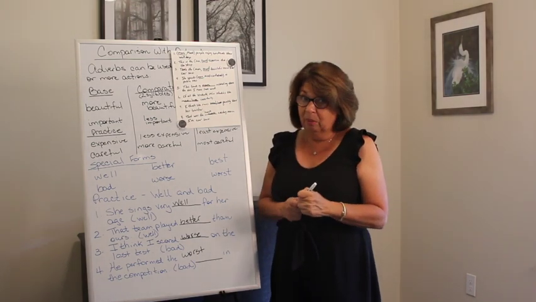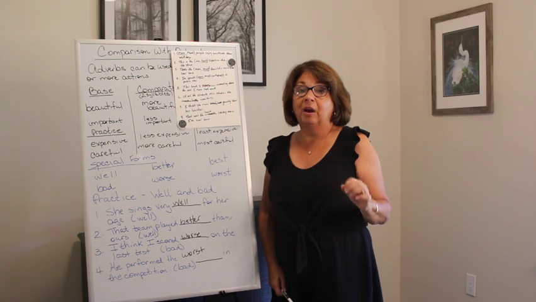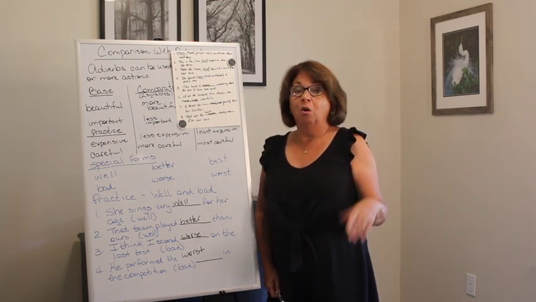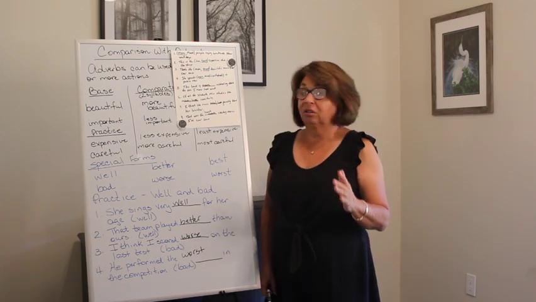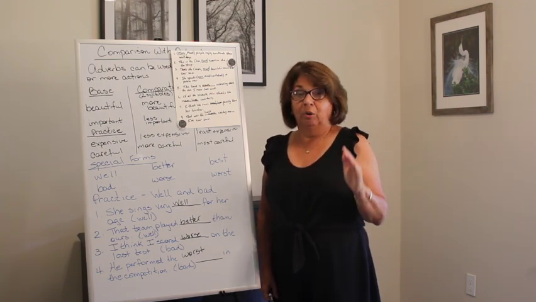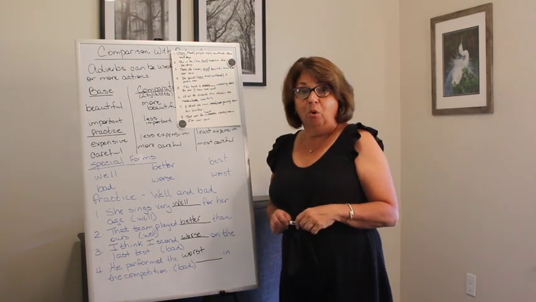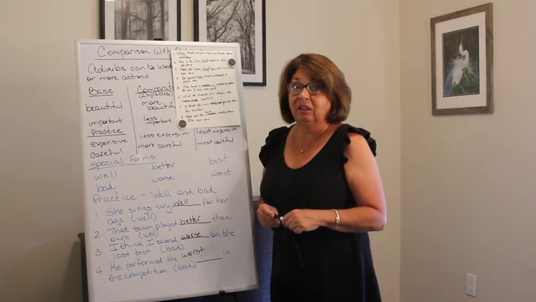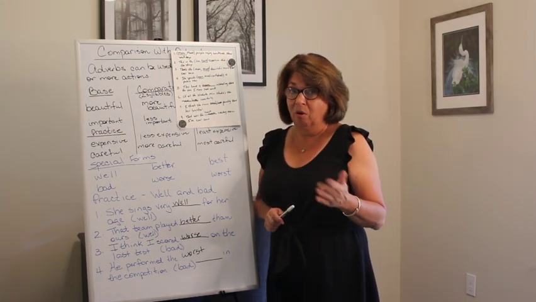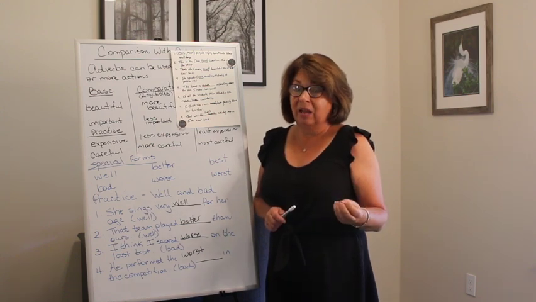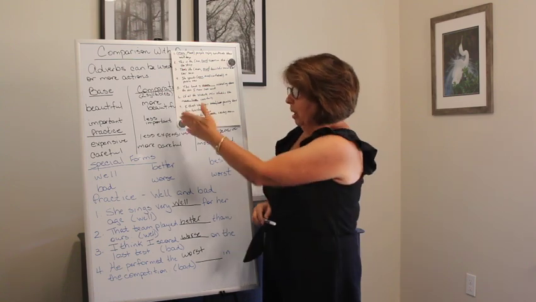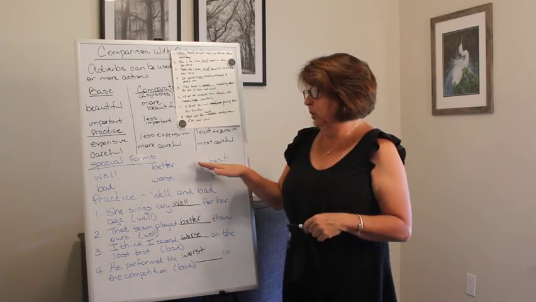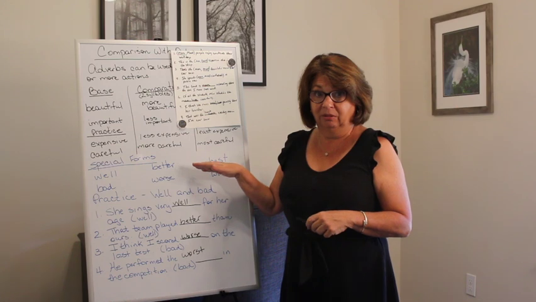All right, guys, so remember, if we're comparing a one-syllable word, we add er or est to the back of it to make it comparative or superlative. So pretty, prettier, prettiest. When there's more than one syllable, we have to either make it positive by adding more or most, or negative by adding least or less in front of the word to give it our comparisons. Special forms, we completely change the word around.